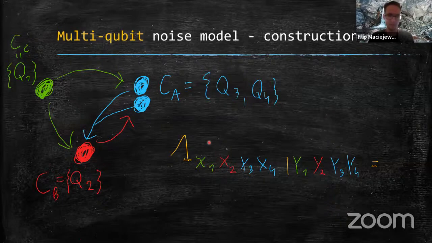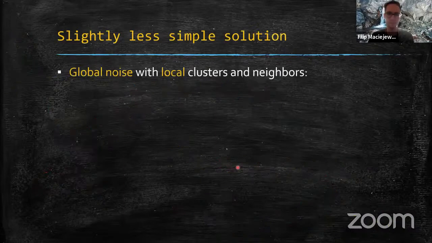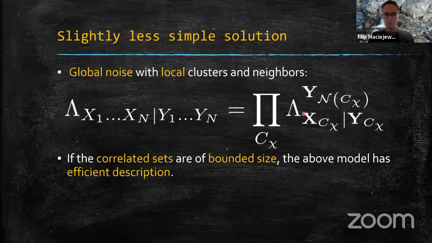Well, the expression for the matrix element of the global noise matrix would factorize nicely into the smaller noise matrices on those clusters, depending on the state of the neighbors. Those are bit strings saying which state we put inside the device, and here is the result we obtained. This was an example, and we can write an equation generalizing this to more than 4 qubits. And if the correlated sets are of bounded size, then the above model has an efficient description, because it just needs a bunch of small dimensional matrices to calculate the global noise model.